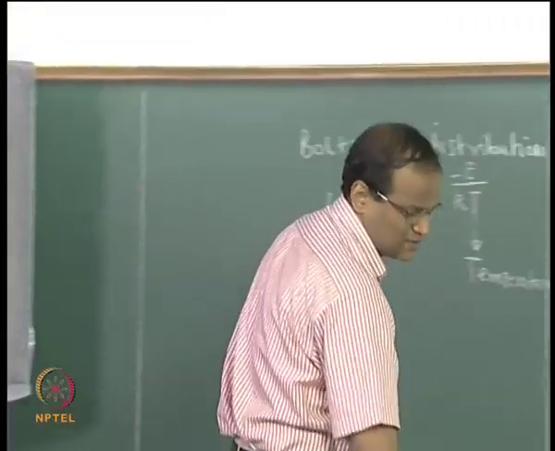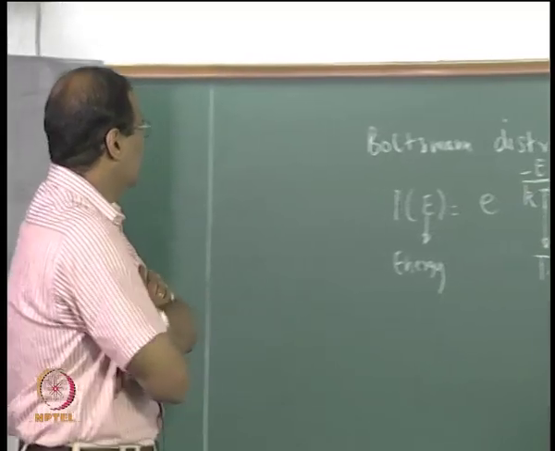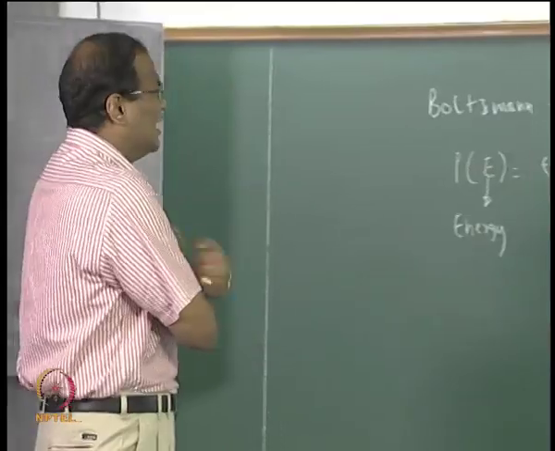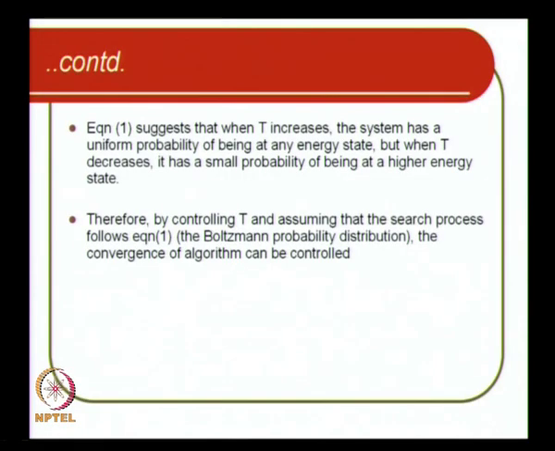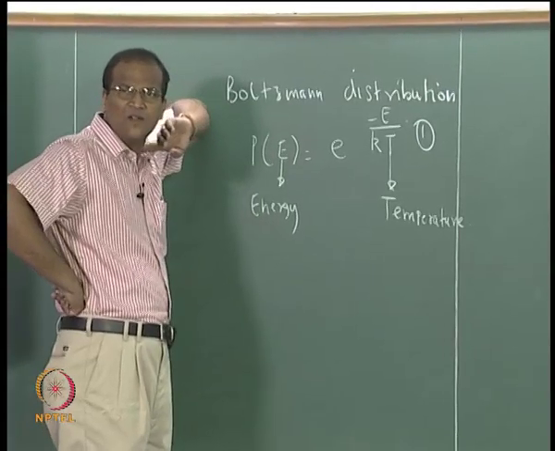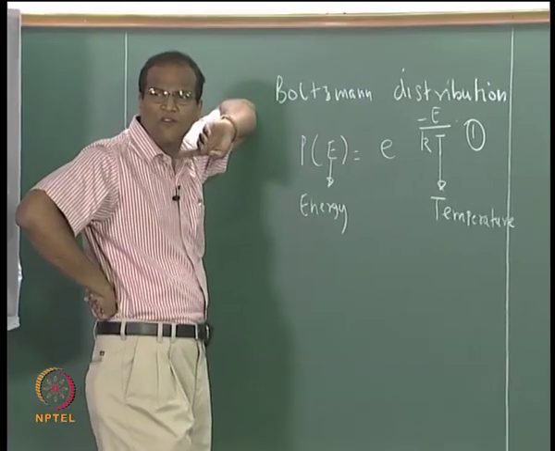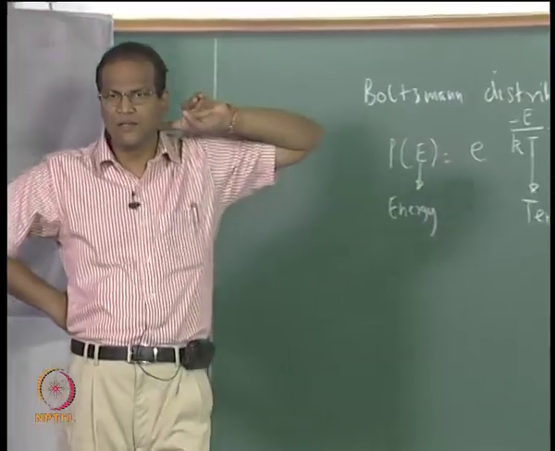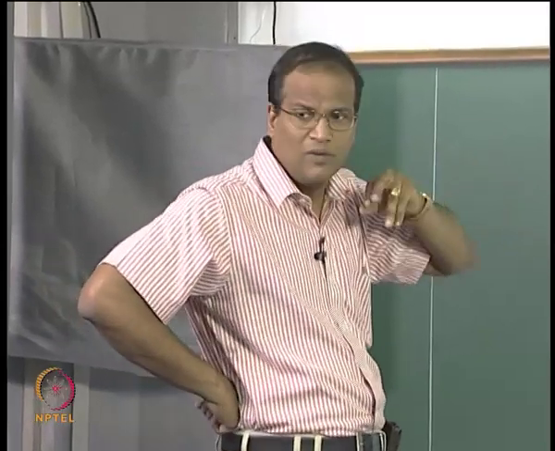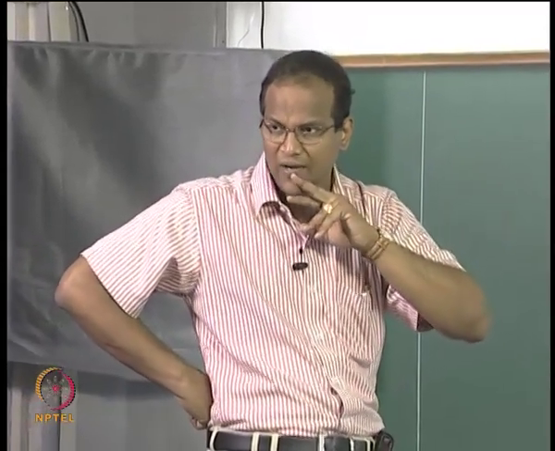Now how do we apply this for SA? So this is equation 1. What does equation 1 suggest? Equation 1 suggests when T increases, the system has a uniform probability of being at any energy state. What does it mean? If T is very high, it is e to the power of minus a very low quantity. E to the power of minus a very low quantity is close to 1.